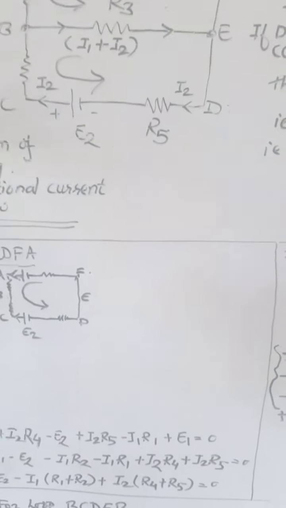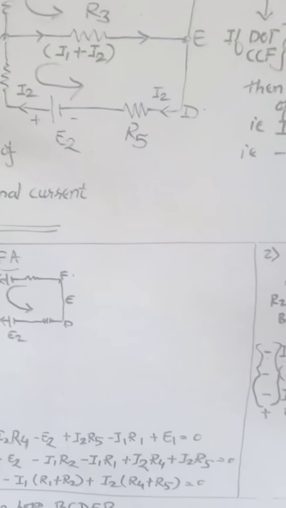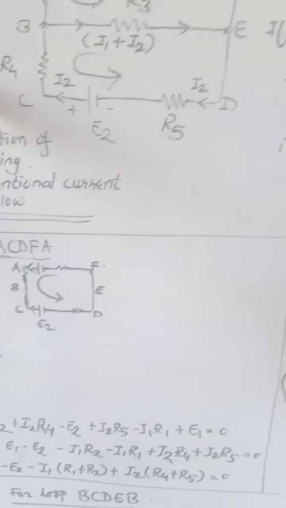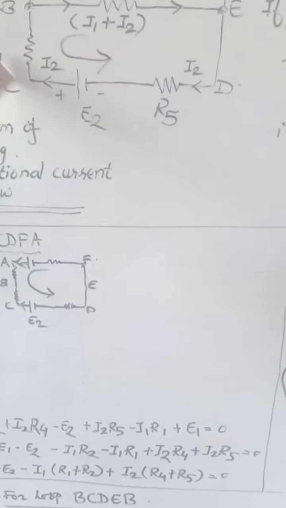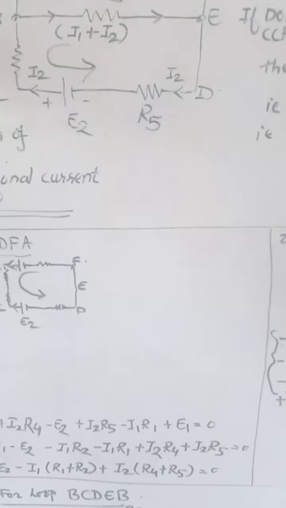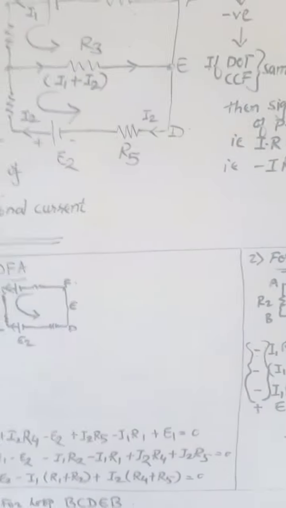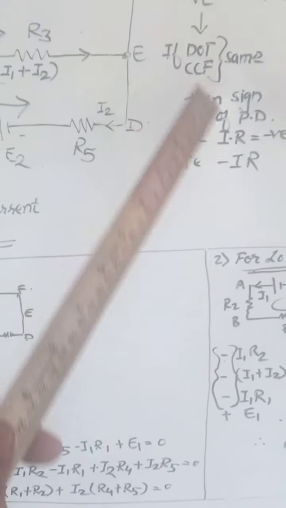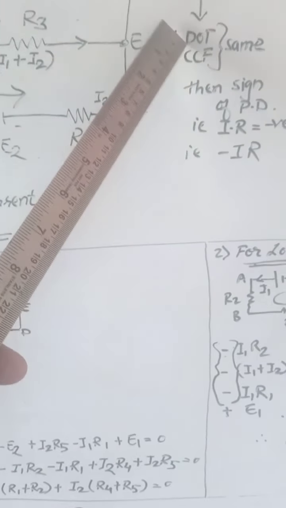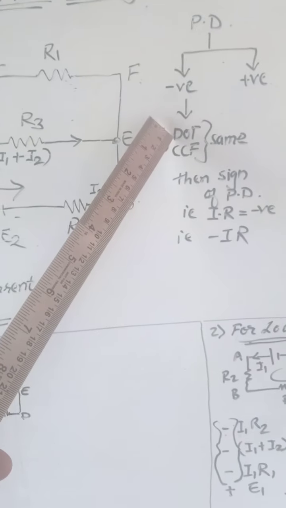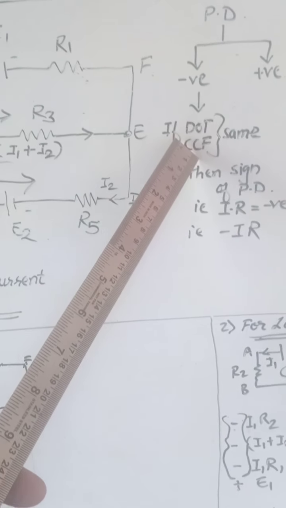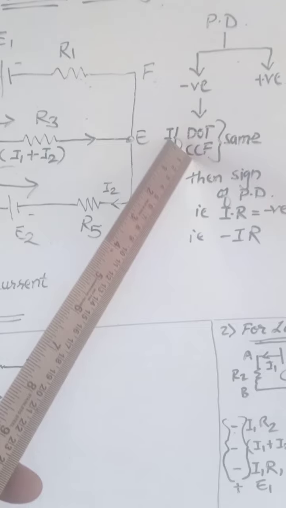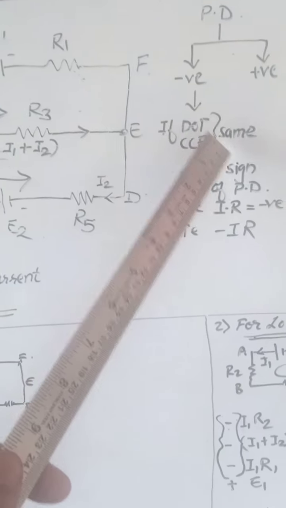And if they are opposite, the direction of tracing and the direction of current flow, then it will be positive. So to remember: if the direction of tracing is the same as the current flow, this means negative sign.